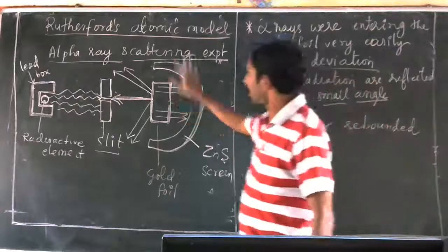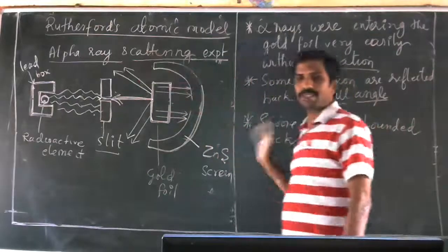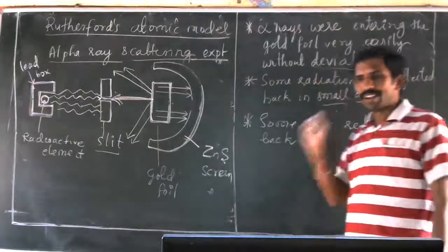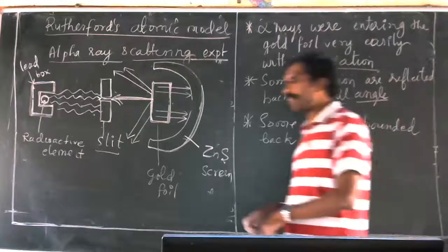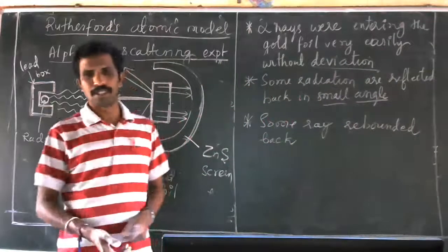The observation of the Rutherford alpha ray scattering experiment, and he proposed the theory now.